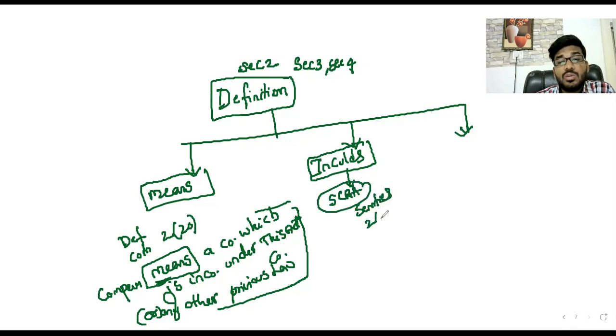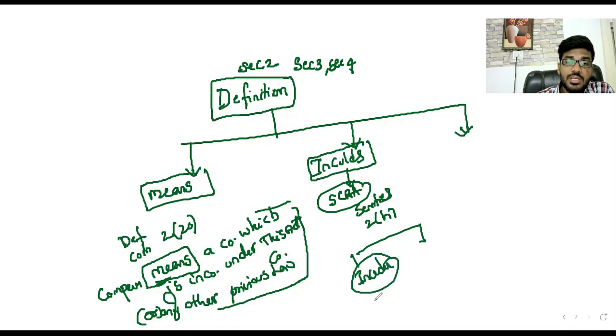Securities, according to section 2 clause H of the Securities Contract Regulation Act, includes any shares, debentures, stocks, mutual funds, derivatives, any units. Like that, it is an includes definition, sir.